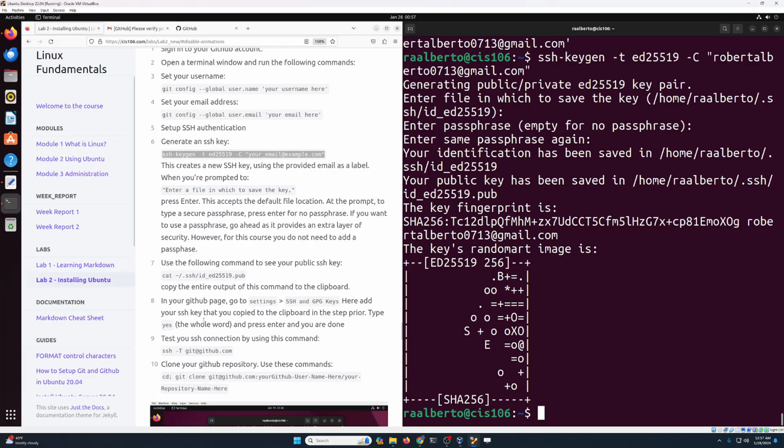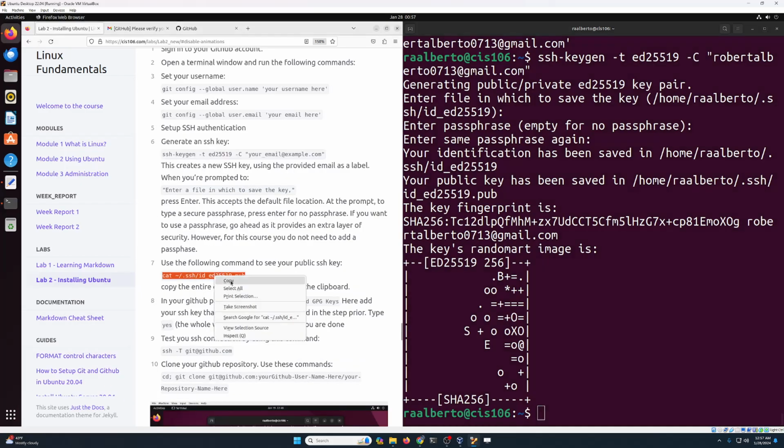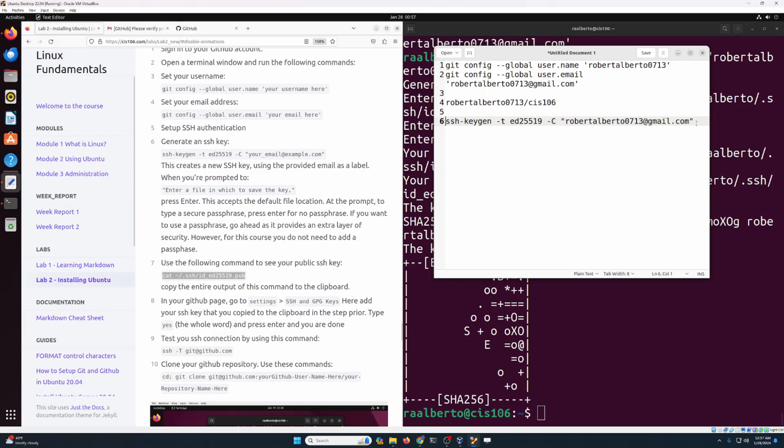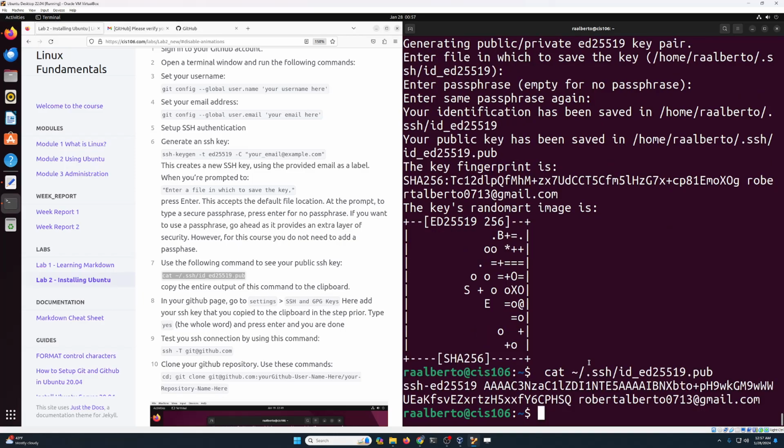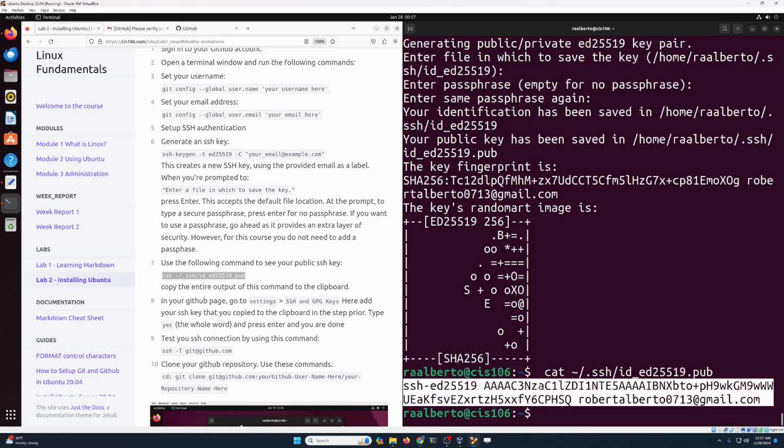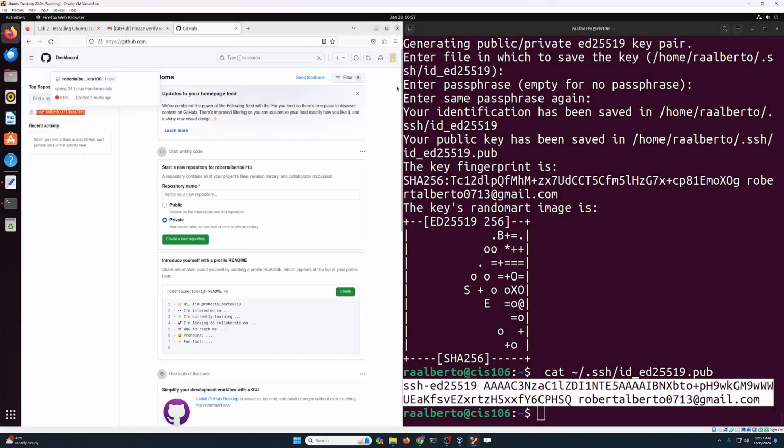Then finally, we are gonna copy this command. Again, I'm also gonna paste this command over here because I might need that in the future. So I'm gonna paste it over here and press enter. I'm gonna copy these entire 2 lines, so copy them to the clipboard and then go to your GitHub account.